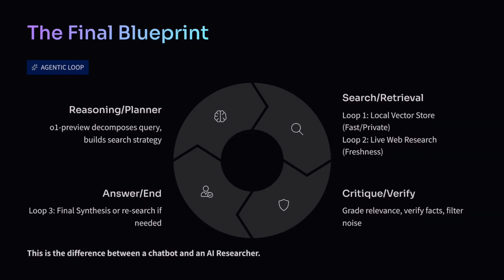This is our master blueprint. We start with the planner to define the strategy. We move to the retrieval phase, pulling from both ChromaDB and the web. Then we hit the critique node. If the data is verified, we move to the final synthesis. If not, the state is updated and we loop back to the planner for a more refined search. This architecture is self-correcting, verifiable, and production ready.